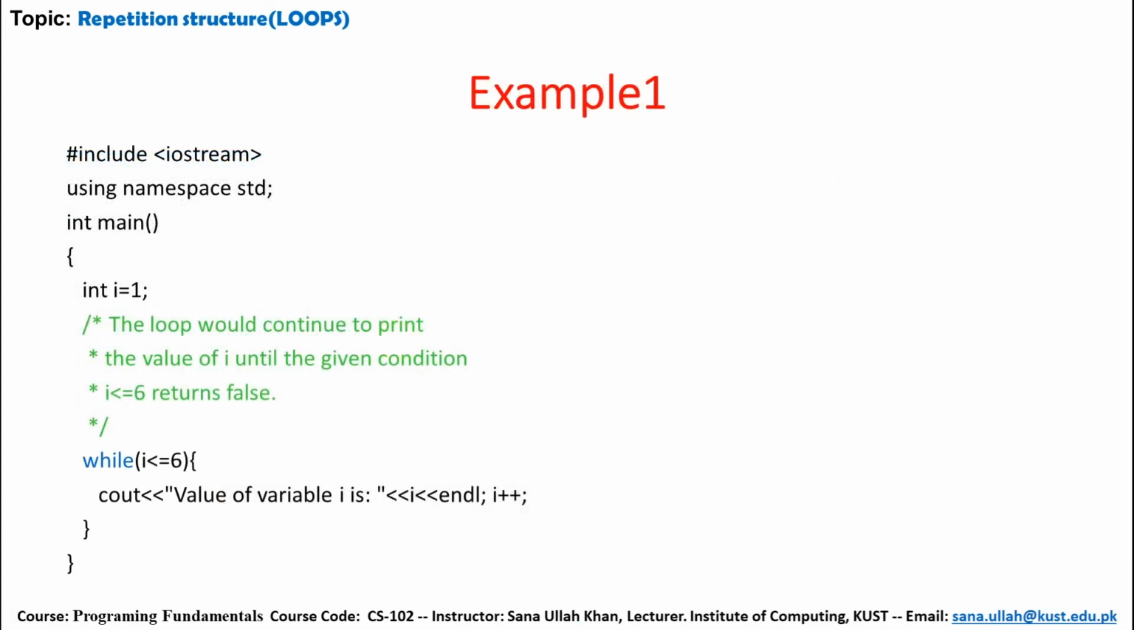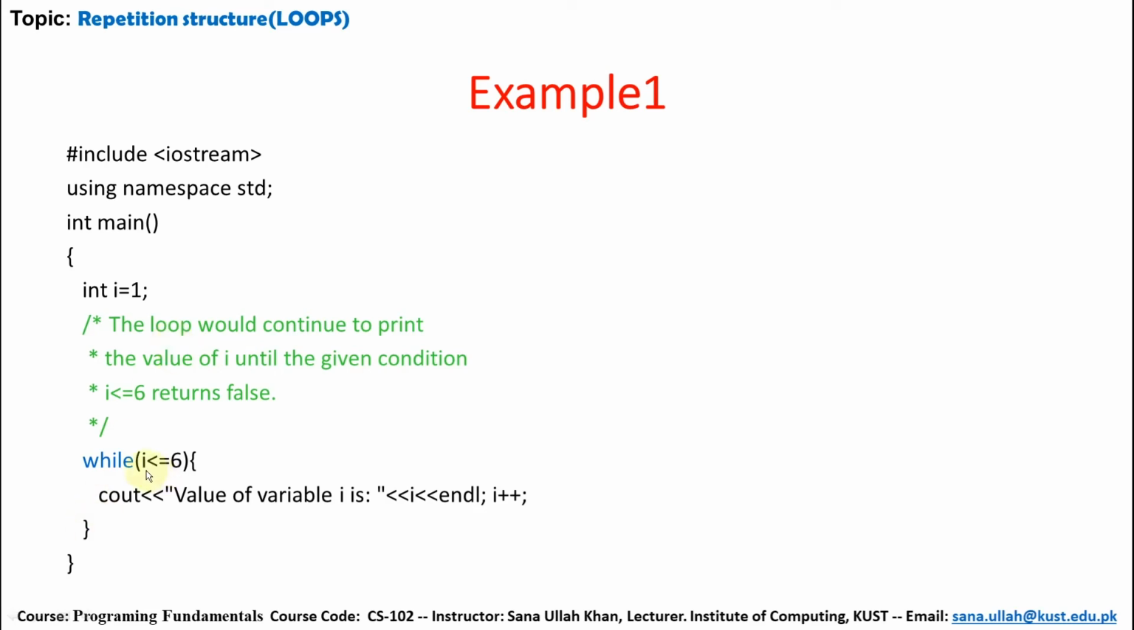Example 1. Int I is a variable whose data type is integer. Here 1 is initialized for I. The loop would continue to print the value of I until the given condition, I less than or equal to 6, is no longer true. It will print the values up to 6. When the value becomes greater than 6, the loop will be terminated.